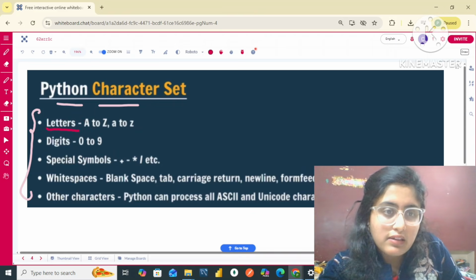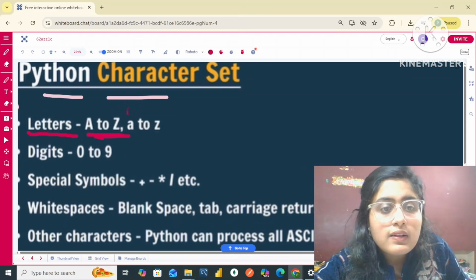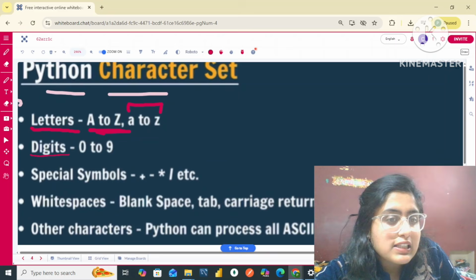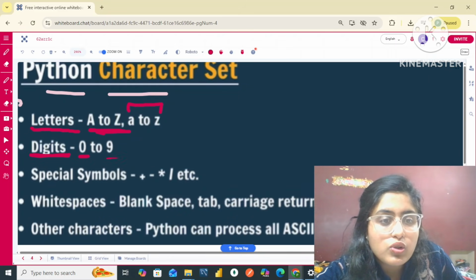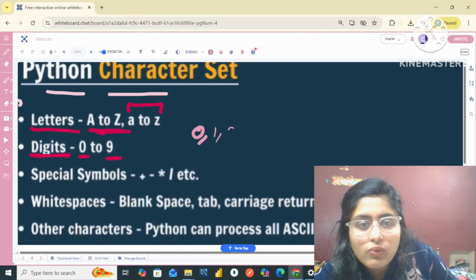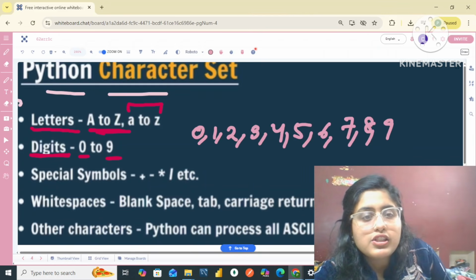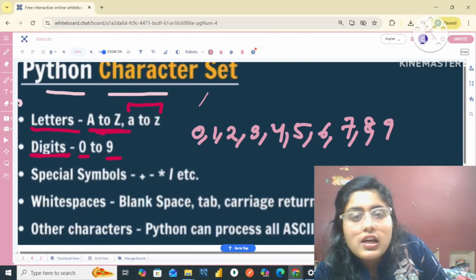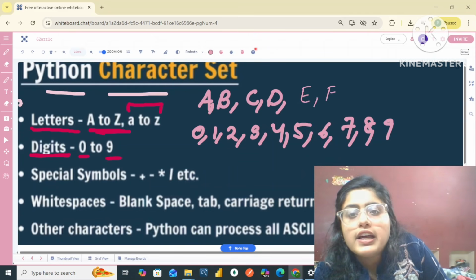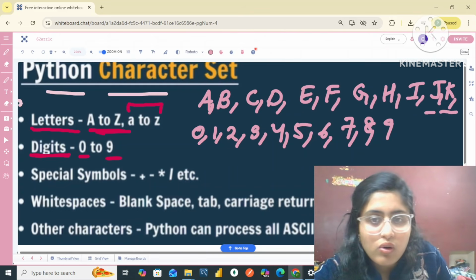First is the letters. In Python, you can use letters either from capital A to Z, or small a to small z. There is no other letter you can use. The digits in Python are simply from 0 to 9. Apart from that, you cannot use any other digits. You can only use 0, 1, 2, 3, 4, 5, 6, 7, 8, 9. All these you can use. And if I say letters, then you can use letters like A, B, C, D, E, F, G, H, I, J, K, L. Like that you can use. All right, my dear friends.